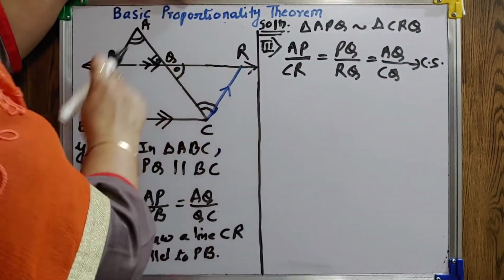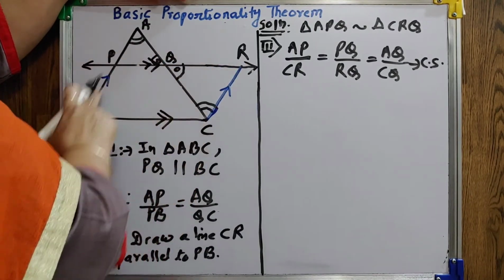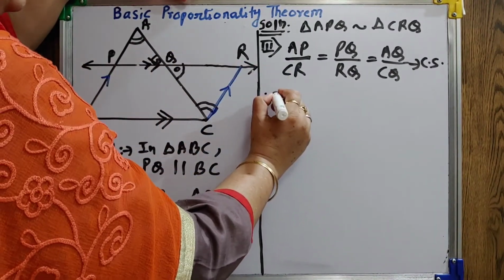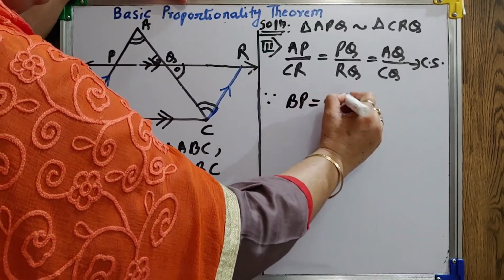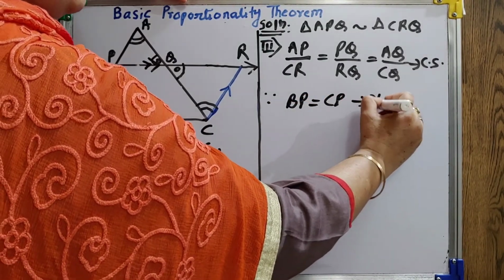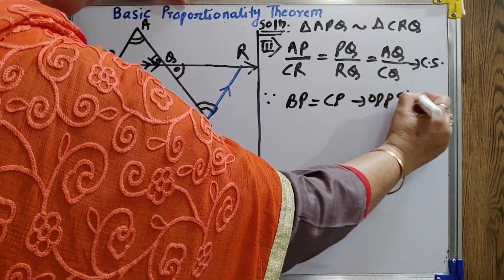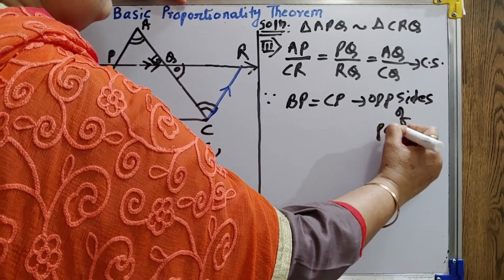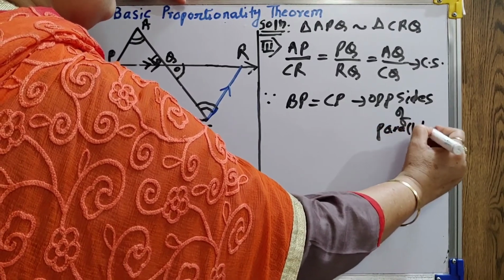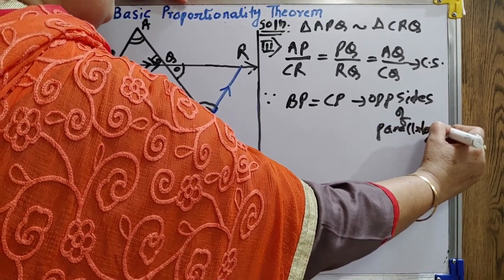Now, I have already proved that this is a parallelogram. Since BP is equal to CR, they are the opposite sides of a parallelogram.